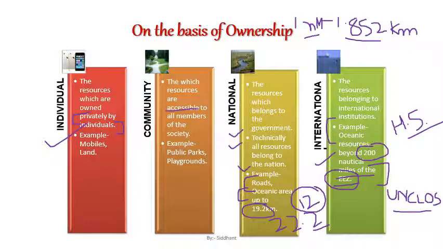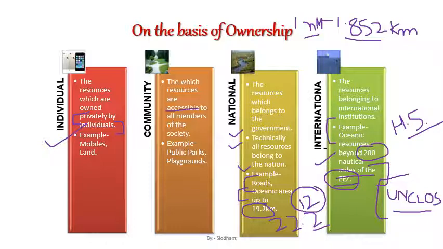Now this high sea is beyond 200 nautical miles. Any country that wants to exploit the resources from this high sea area needs the permission of UN clause, which is the United Nation body, and 157 members are part of this UN clause who have ratified the agreement till now.